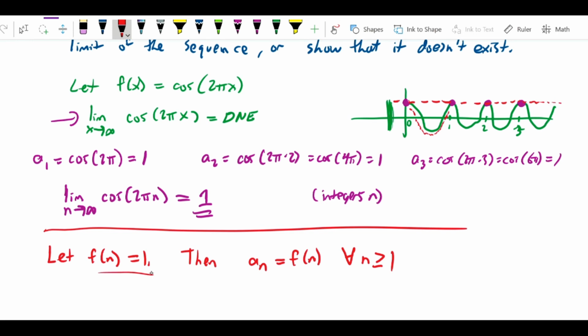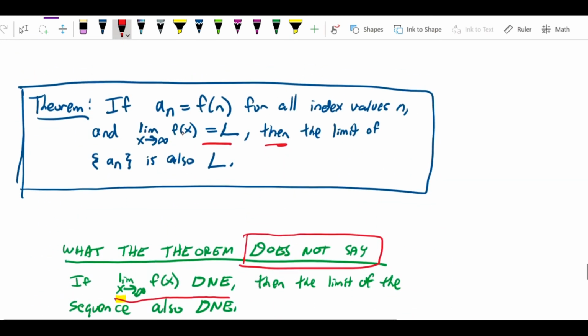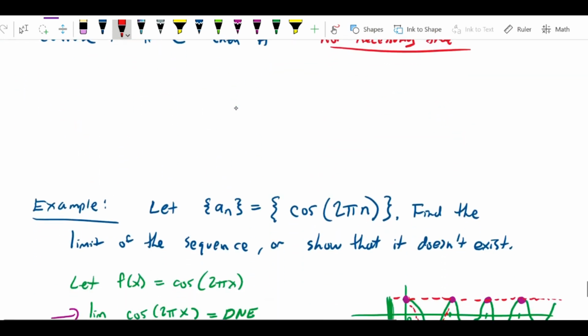The reason I put this in here is that many people assume that all we're doing is changing x to n, but we're not. There's a real substance to this. The statement in the theorem where we say that an has to equal f of n for all index values of n has a meaning. It means that since the index values are only the integers, we don't care whether this statement is true between the integers. We only care whether it's true at the integers. And it can make a real difference in the conclusion.